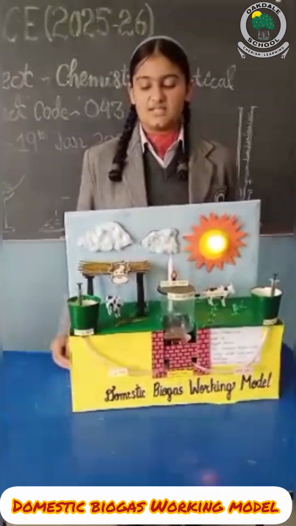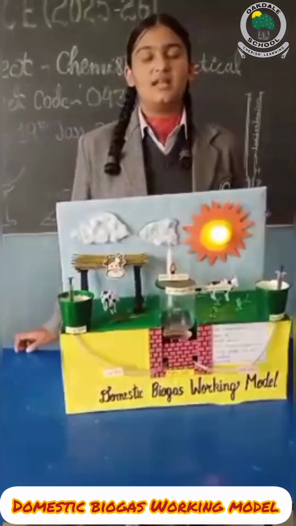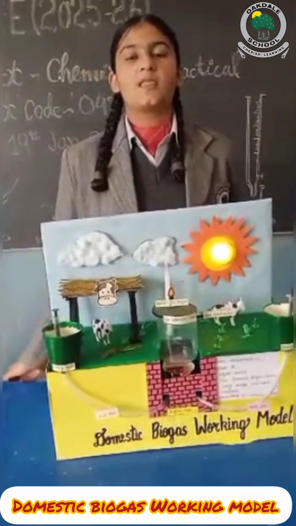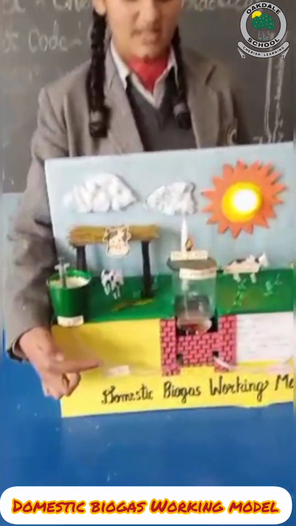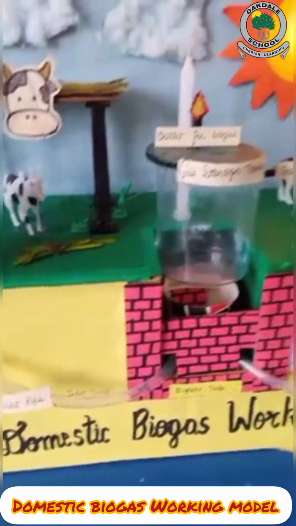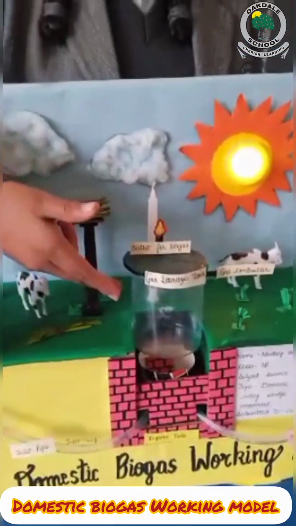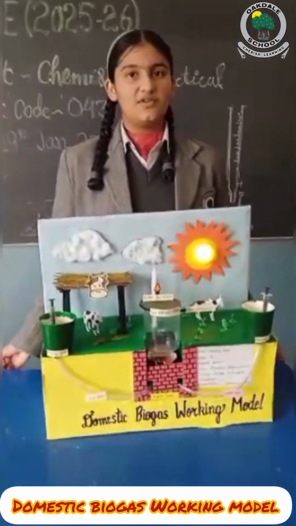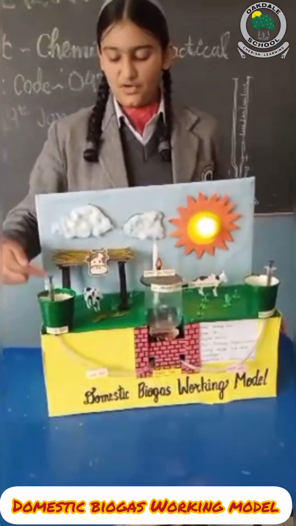Episode: how biogas is produced using kitchen waste and cow dung. First we mix the waste in the mixing tank, then it is carried to the digester through the inlet pipe. In the digester, the bacteria break down the waste and form biogas. The biogas gets collected in the gas storage tank and is used for cooking and household needs. The leftover slurry comes out and is used as organic manure for plants.